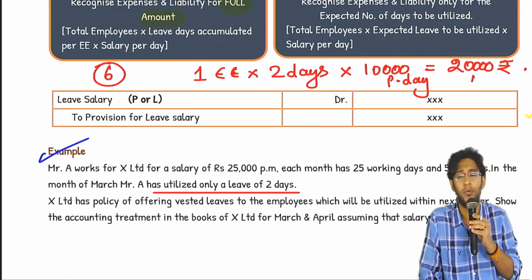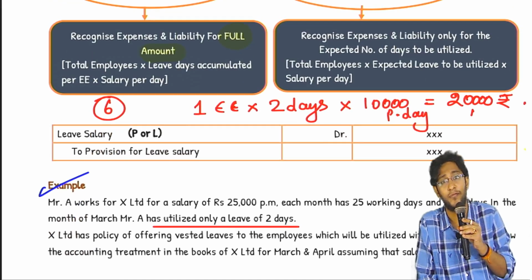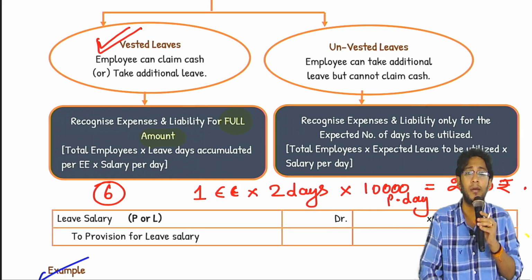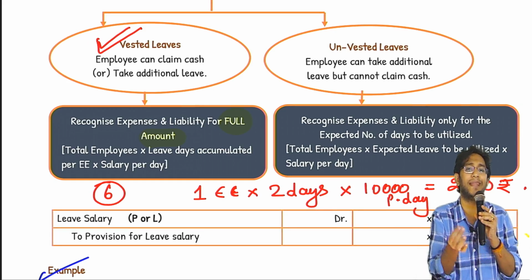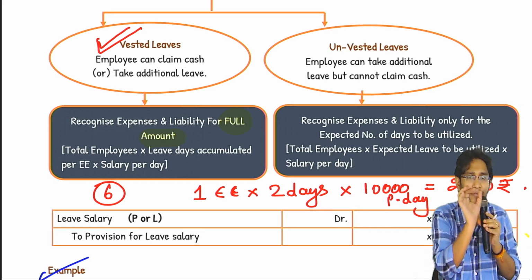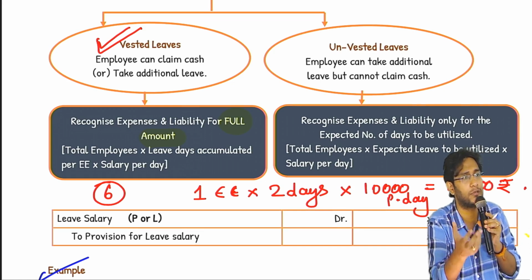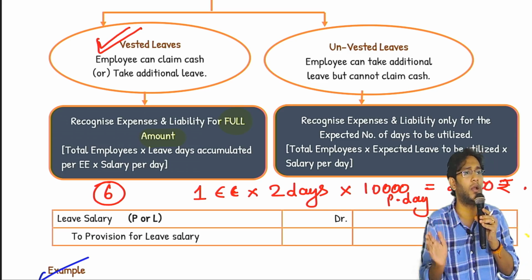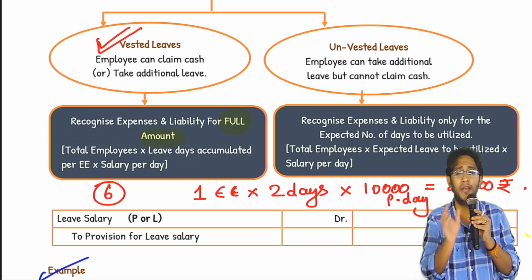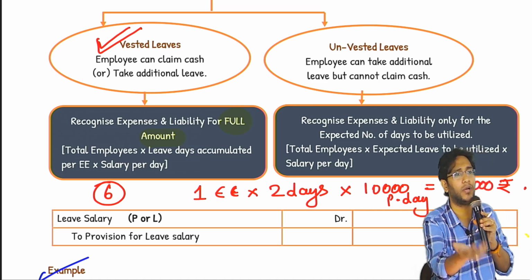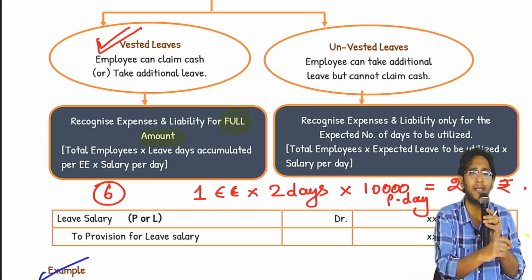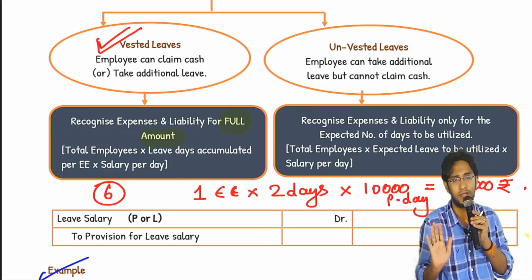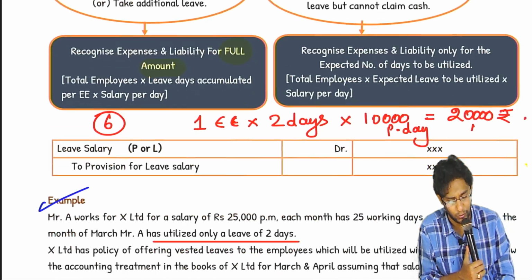So this is the accounting that is suggested. The first case, full provision. Second case, estimated number of days likely to be utilized. Only for those days provision has to be made. Estimate is allowed in unvested leaves, not allowed in vested leaves. Why? In vested leaves, if that fellow is unable to utilize, he will ask cash. In the second case, he cannot ask cash. Good reason. Yes, sir.